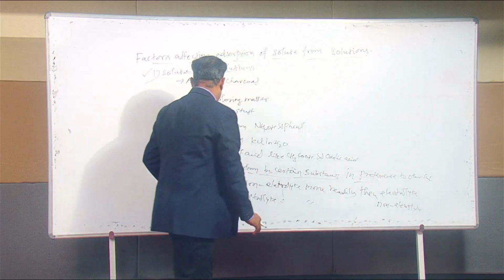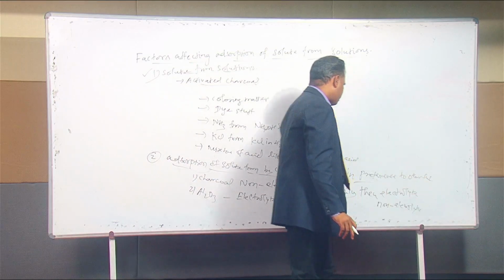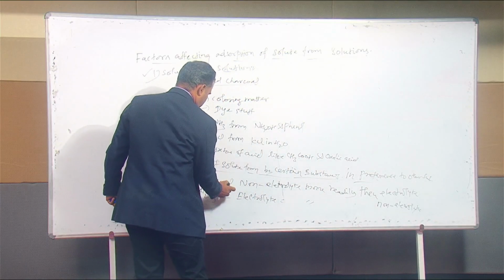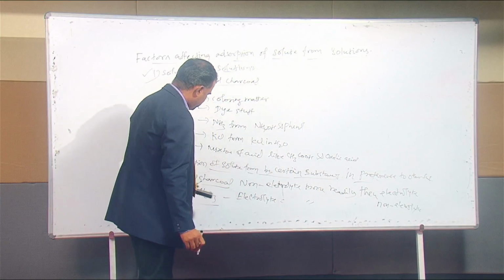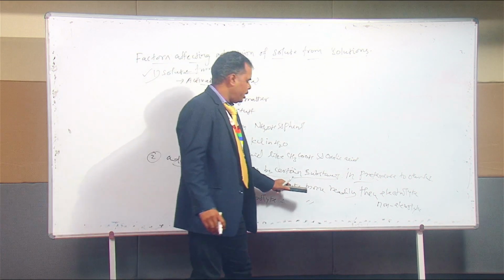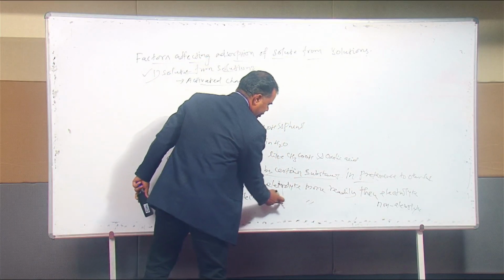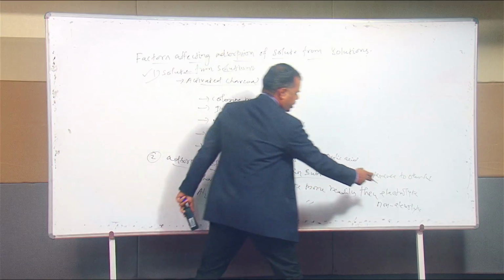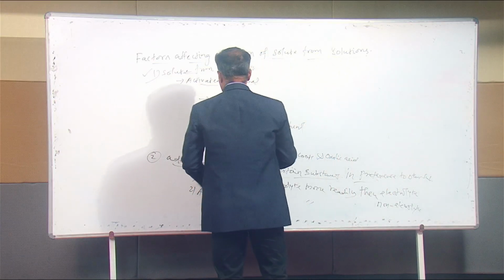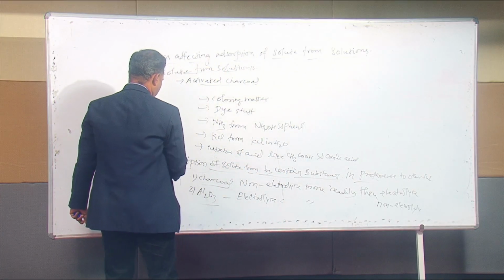So this is the best example for adsorption of certain substances in preference to other substances from solution. Charcoal and alumina gel are both good adsorbents, but charcoal adsorbs non-electrolytes more readily, while alumina gel adsorbs electrolytes more readily. So these are the two criteria affecting adsorption of solute from solution.